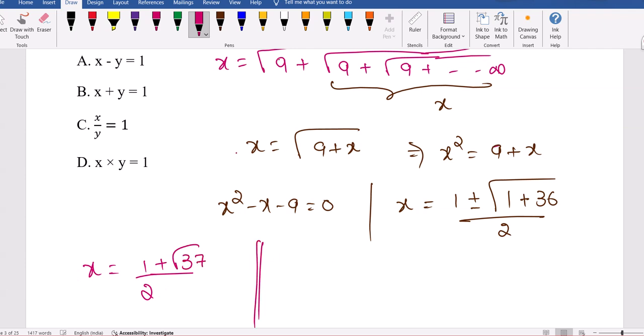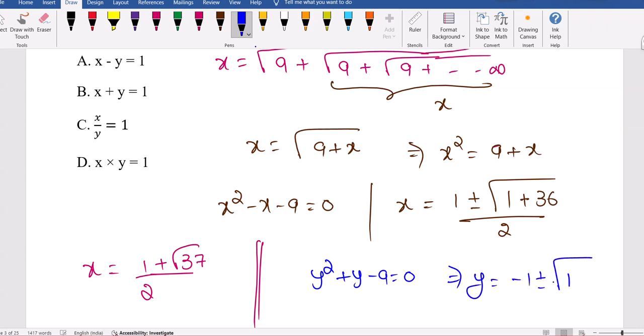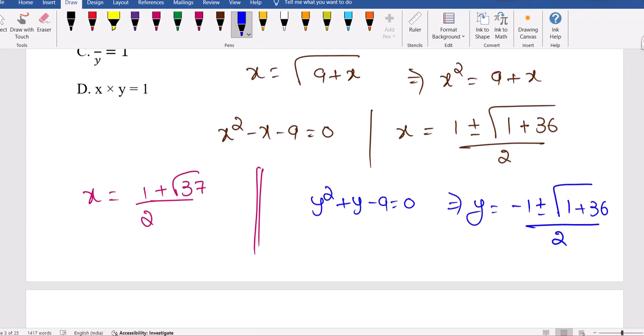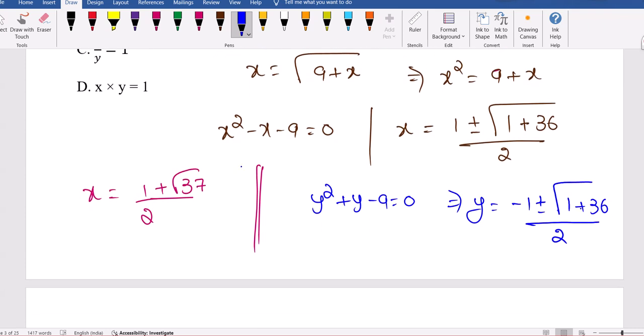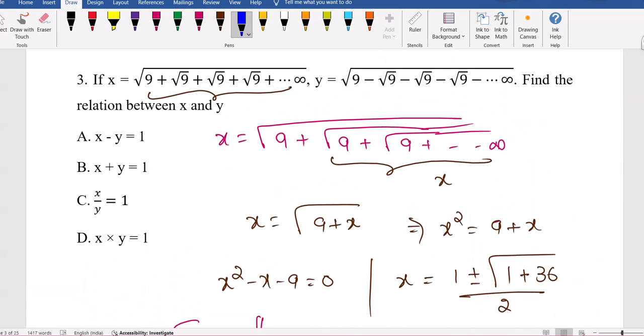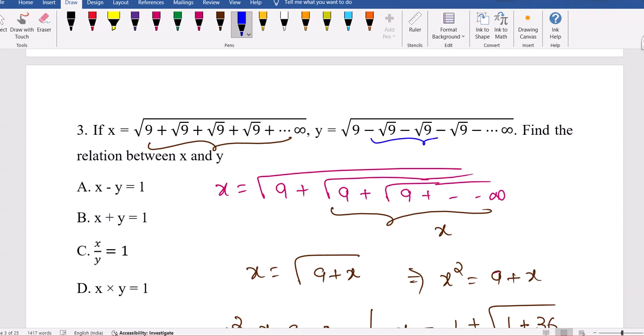Similarly, if we try for y, you will get y square equals 9 minus y. Okay, y equal to root of 9 minus y. So y square plus y minus 9 equal to 0 is what we will get. Then y will be minus 1 plus or minus root of b square minus 4ac, divided by 2. Here, again, minus 1 minus the root will give a negative. A square root of a negative is imaginary. Here 9 is positive, and this all will be less than 9.